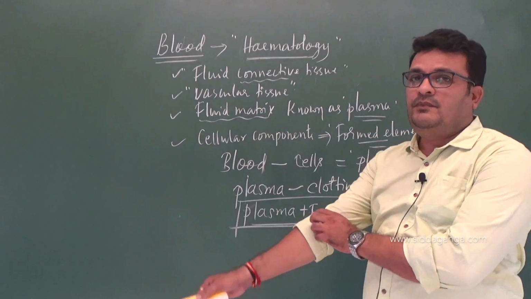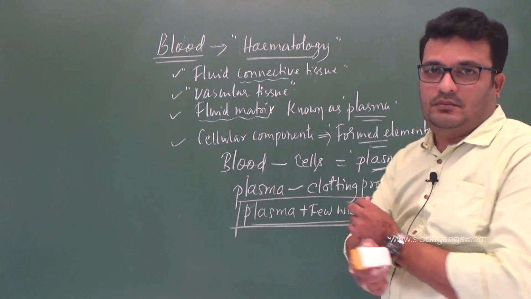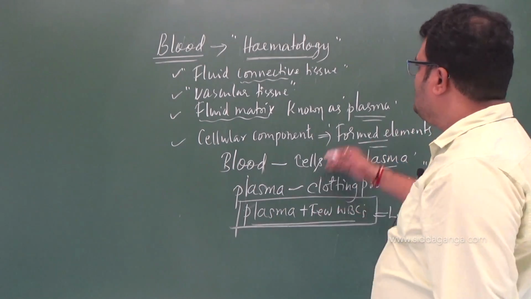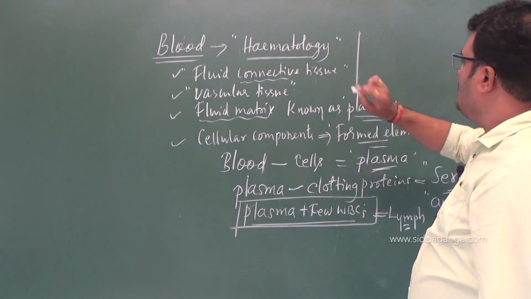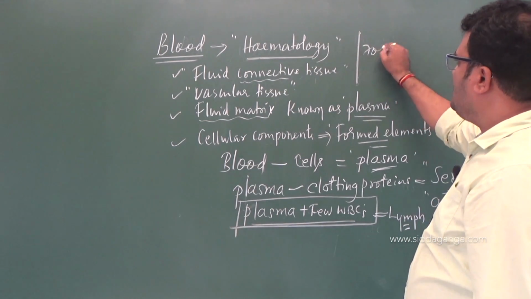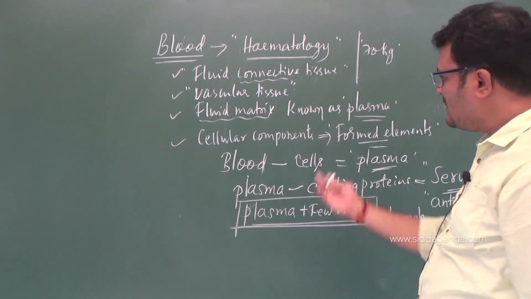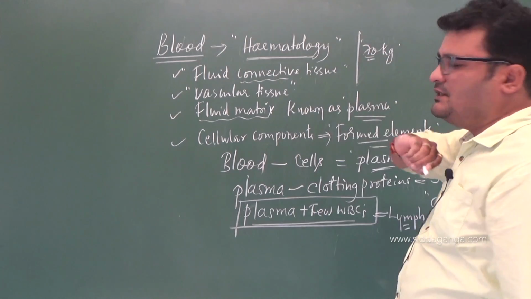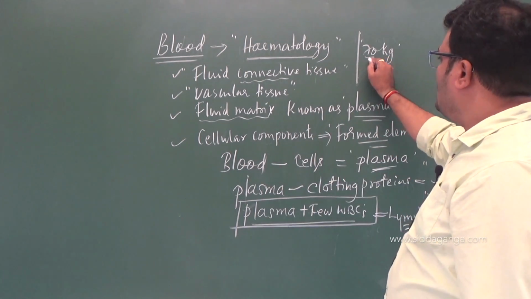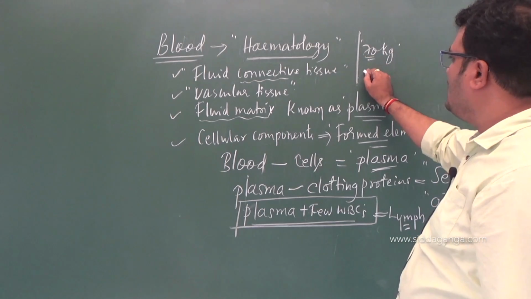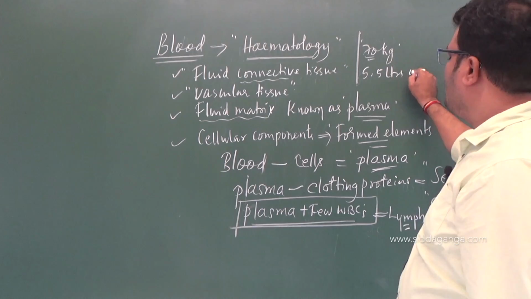And one more thing, the blood volume in a person. Consider a person who weighs about 70 kg. That person has about 5.5 liters of blood.